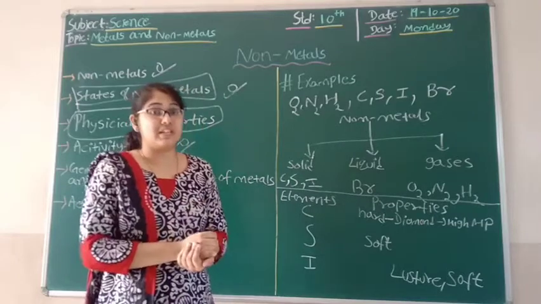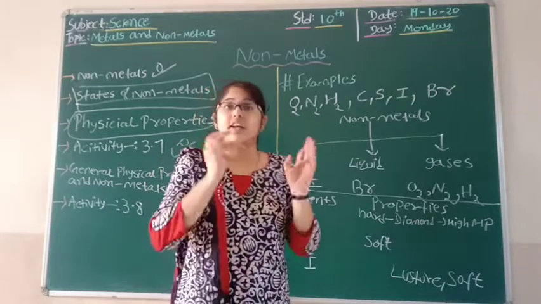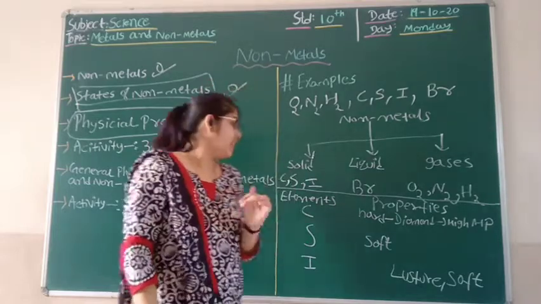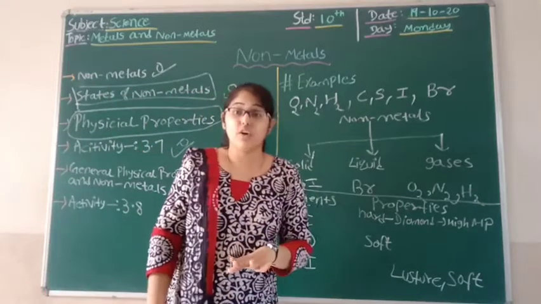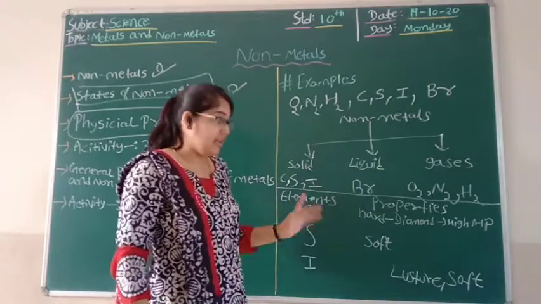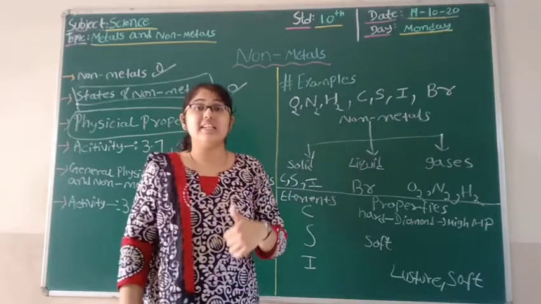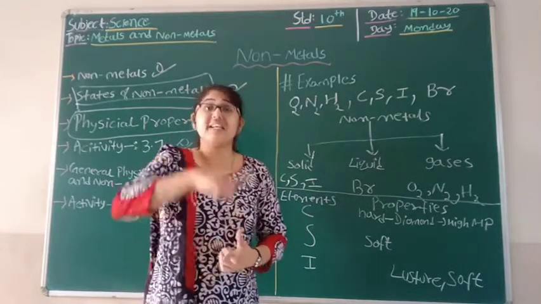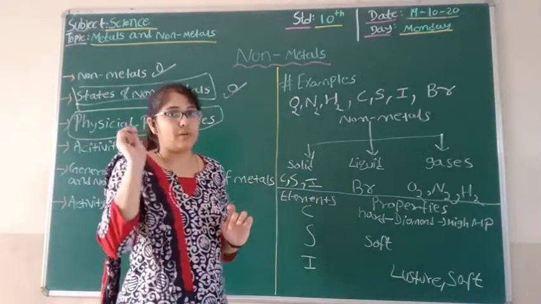Now moving to my next property, that is good conductor of electricity. So students, in this case, none of the non-metals are found to be good conductors of electricity. So I can say carbon, sulfur and iodine, none of these elements have the property of being a good conductor of electricity. Right? But now if I think about the allotrope of carbon, graphite, which is nothing but a form of carbon, then graphite is said to be a good conductor. So I am writing the property of graphite.